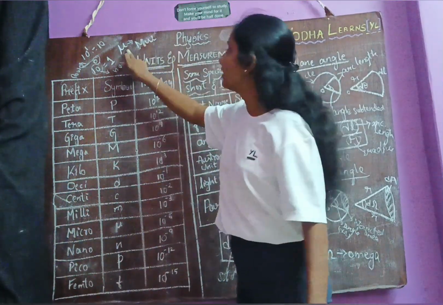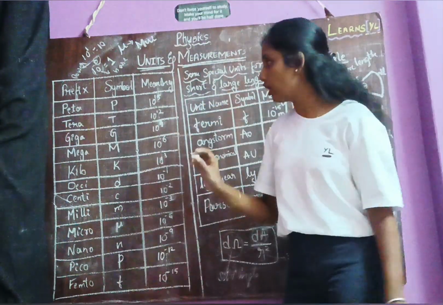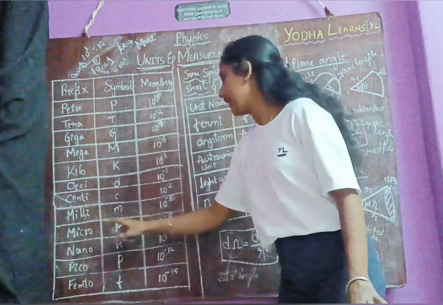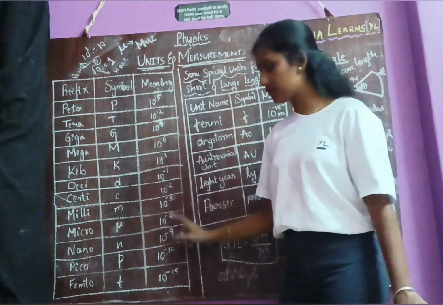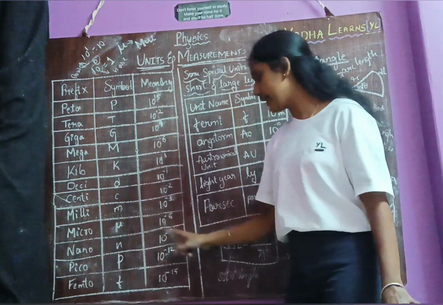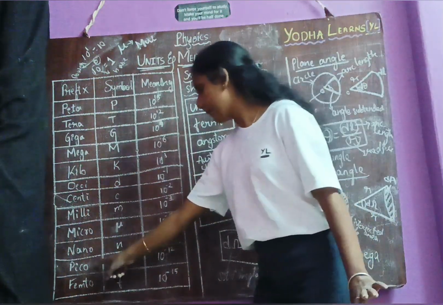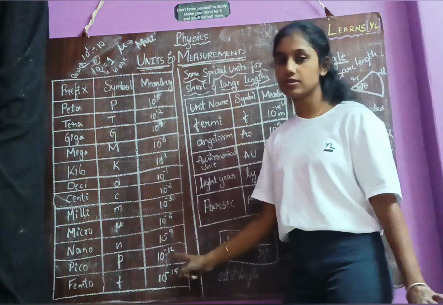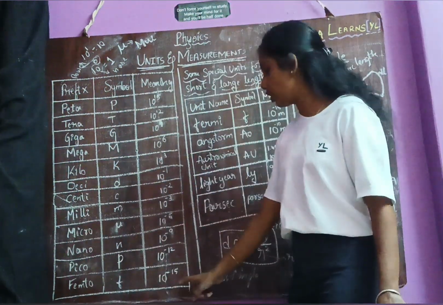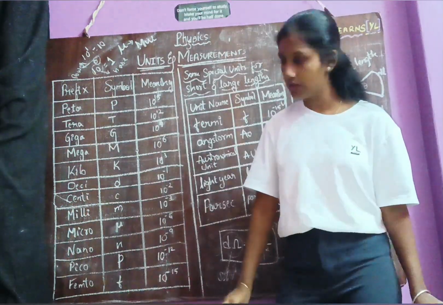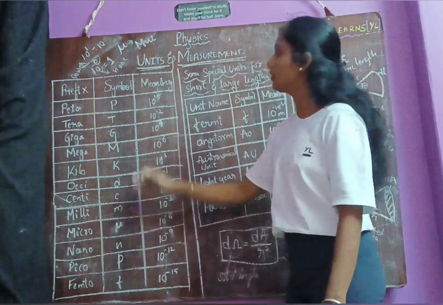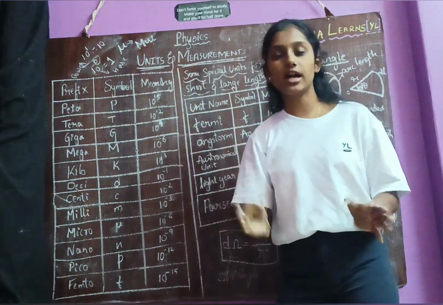Remember this. Micro, mu, 10 power minus 6. Then nano, small n, 10 power minus 9. Pico, small p, 10 power minus 12. Femto or Fermi, small f, 10 power minus 15. So these are the prefixes we are going to use for the conversion.